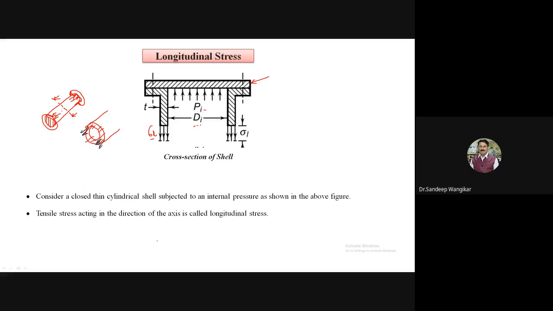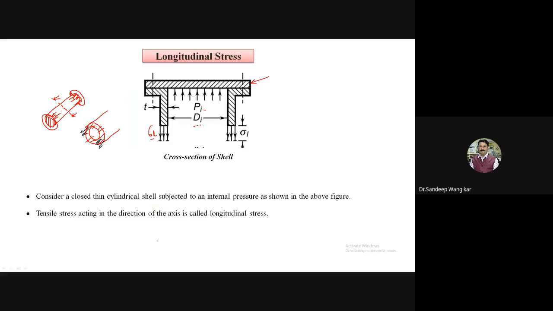So using this longitudinal stresses, I will give a time of 2 minutes to draw this diagram, then write down the formula, and we will proceed further. Longitudinal stresses of a thin cylinder subjected to internal pressure. Write down the formula. Sigma L is equal to Pi Di divided by 4 times of thickness.